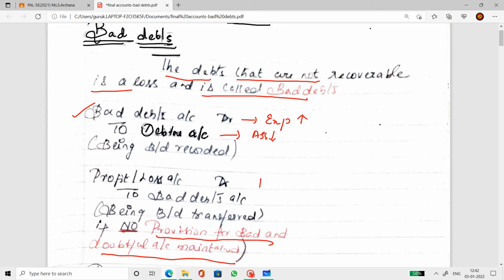So profit and loss account is debited and bad debts is credited. Alright, so the two journal entries related to bad debts are: bad debts account debit to debtor, and profit and loss account debit to bad debts account. Noted, bad debts is transferred to provision for bad and doubtful debts account only if it exists. If not, it is transferred to profit and loss account. So this is the first case.